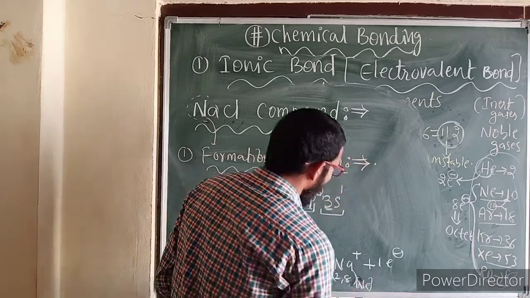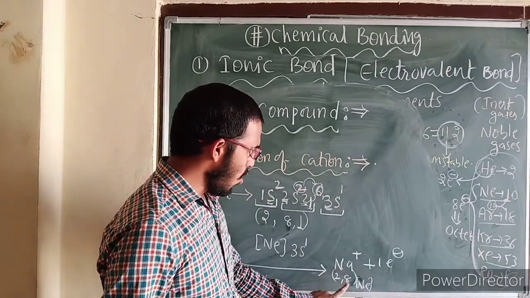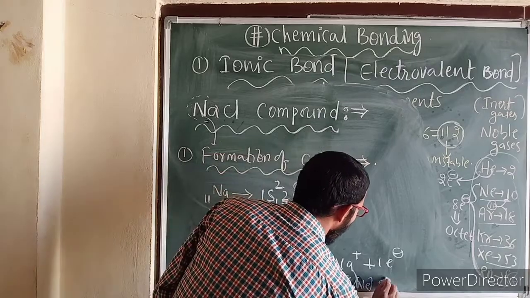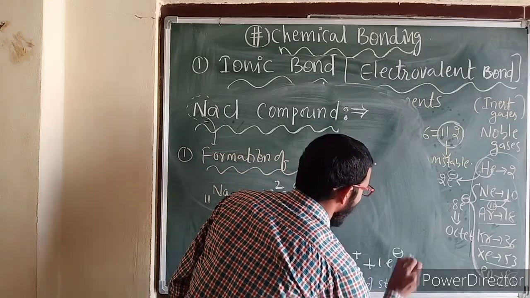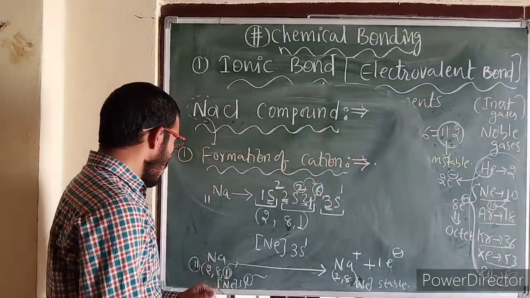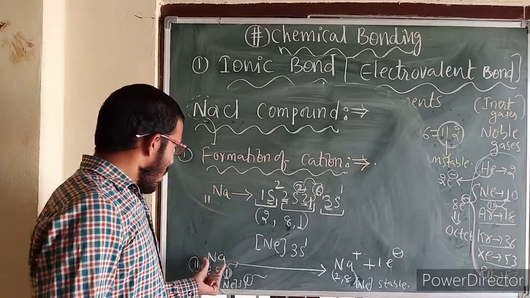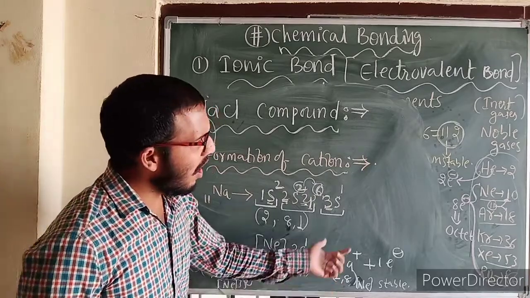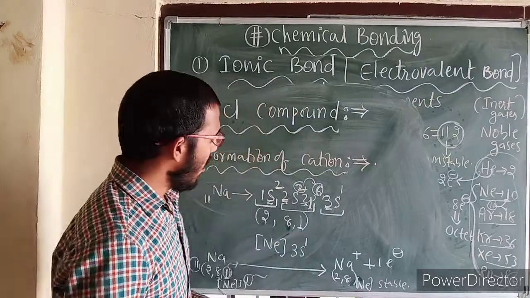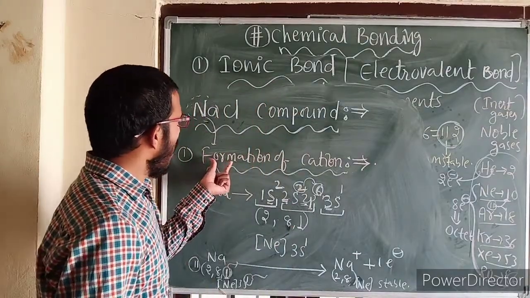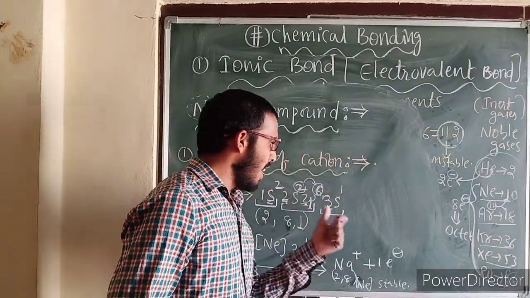So like this it is going to get the nearest noble gas configuration, then it becomes stable. So all the metals are losing the electrons to get the nearest noble gas configuration. In this manner formation of cation will be taking place.